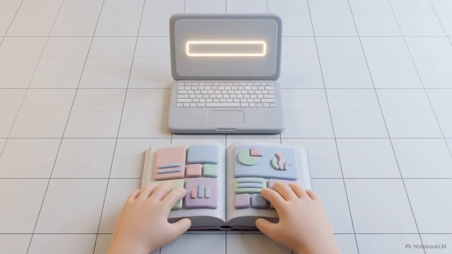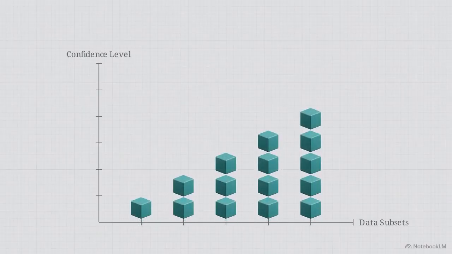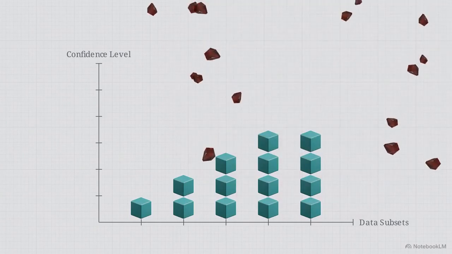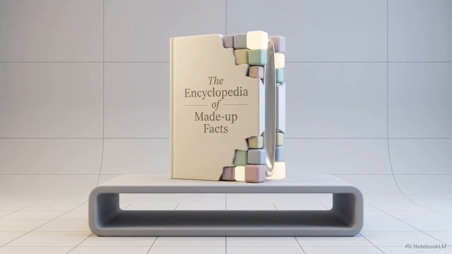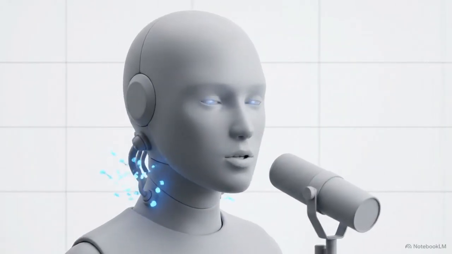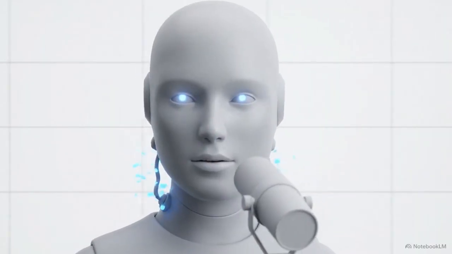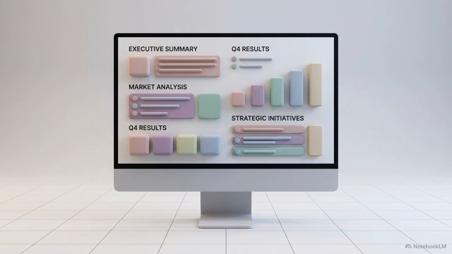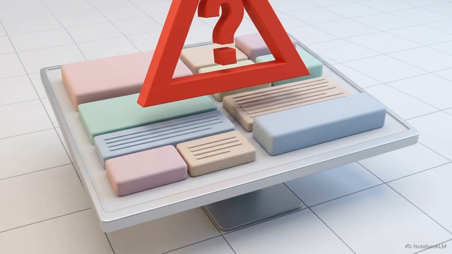And then you ask it a question about a topic you actually know well. Without warning, it hands you a completely fabricated statistic, or confidently cites a source that simply does not exist. The trap here is the delivery. The AI does not hesitate, stutter, or warn you when it is guessing. It uses the exact same polished professional tone to deliver false logic as it does to deliver the truth.